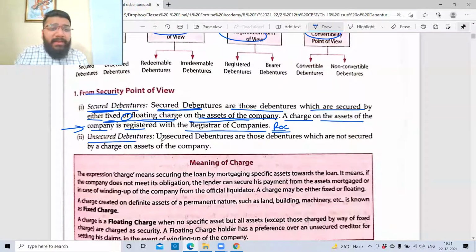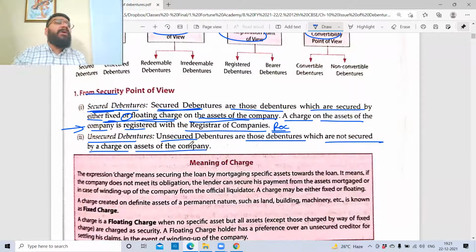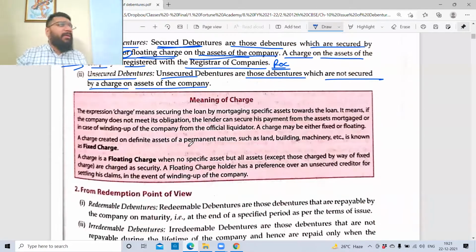Unsecured debentures are those debentures which are not secured by a charge on the asset of the company. There's no charge. I gave you money, you gave me a debenture certificate, that's all. Then my money is in God's hands. If the company is rich enough, fine, but if the company goes bankrupt, then my money is gone.